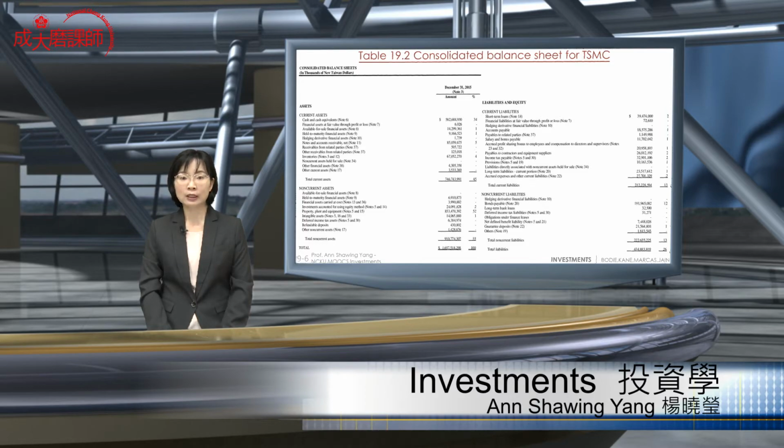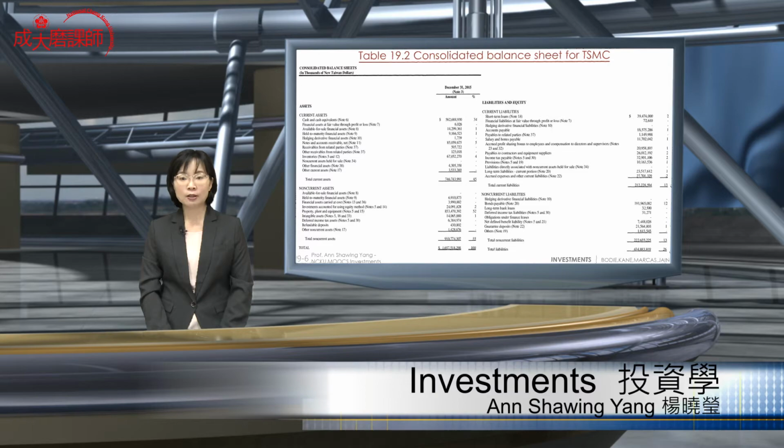Noticing that the current liabilities take up to 13% in total. And then we notice that it's a very detailed segmentation of the different liability items: liability to contractors, liability to employees, bonuses, and also accounts payable. But the biggest chunk will be income tax, payables to contractors and equipment suppliers, and short-term loans.